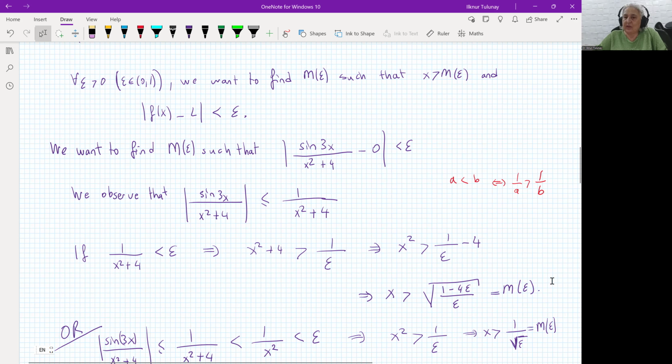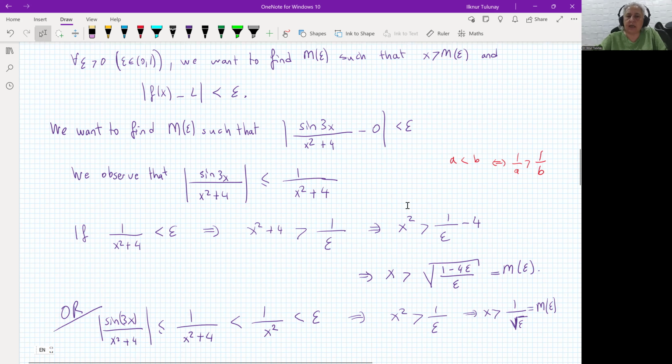Now we found an M epsilon, an expression depending on epsilon, such that for x bigger than it, this inequality is satisfied, smaller than epsilon. That is all we want. Choosing this also allows us to choose M epsilon as large as possible, which is equivalent to making this bound bigger and bigger.